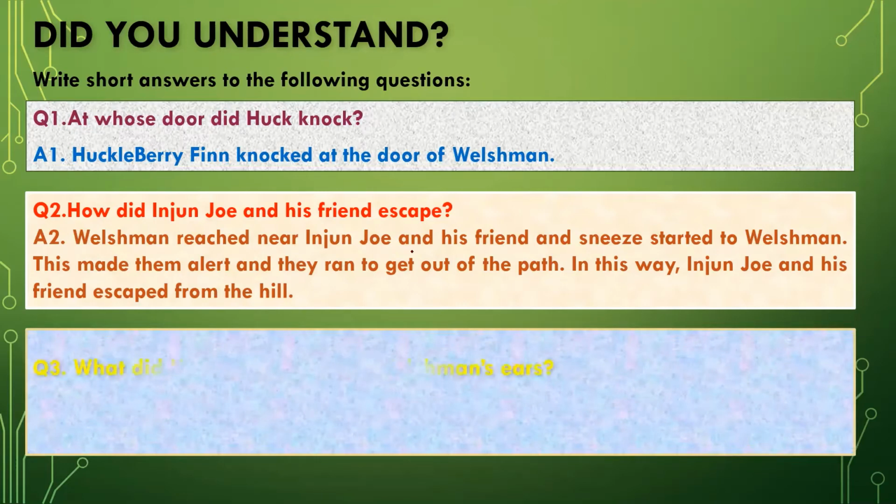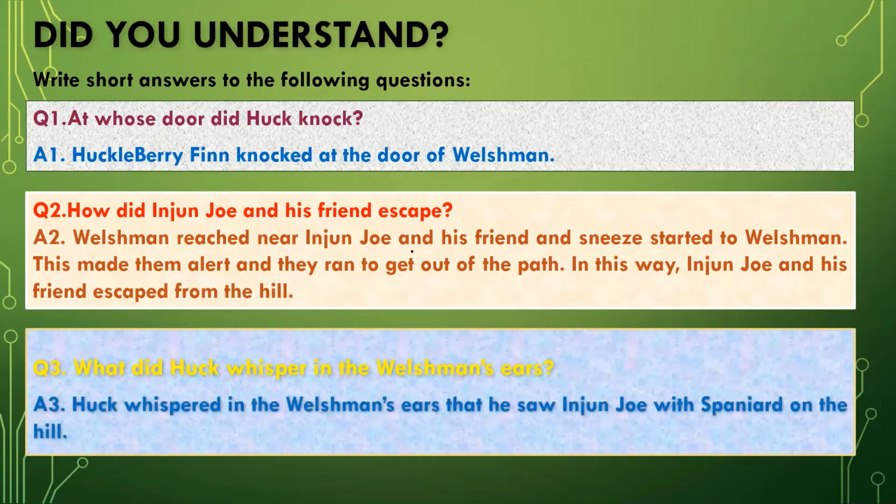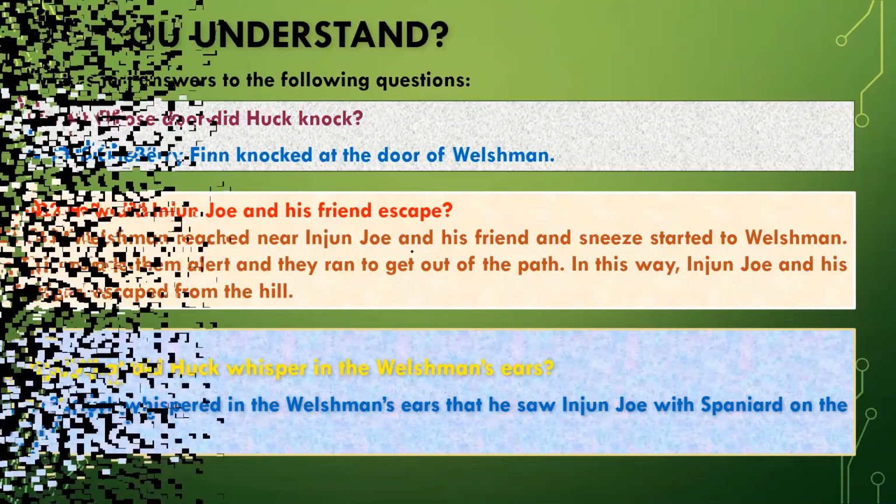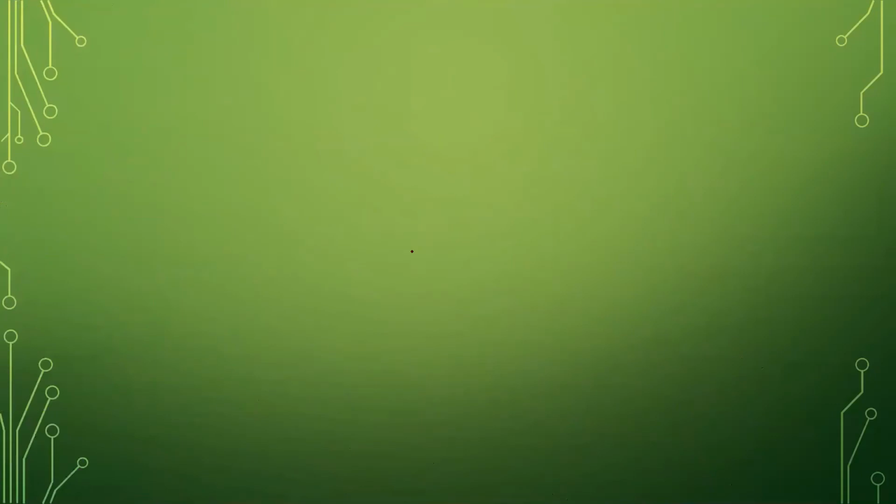And the next question is, what did Huck whisper in Washman's ears? So the answer will be, Huck whispered in Washman's ears that he saw Injun Joe with a Spaniard on the hill, and it made Washman shocked.